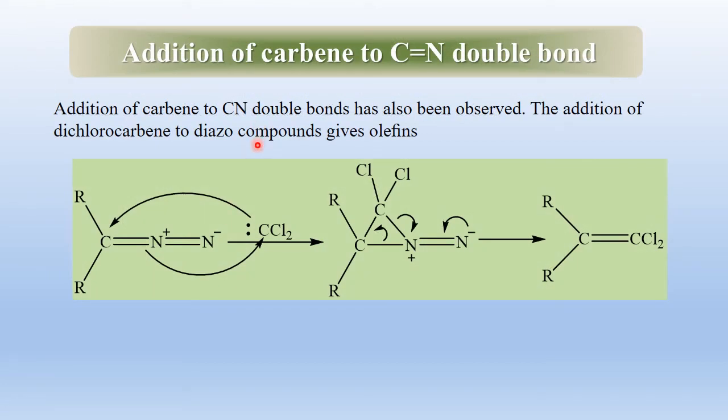Carbene can also be added to C=N. The addition of dichlorocarbene to diazo compound gives olefins. Addition of dichlorocarbene to C=N produces this three-membered cyclic ring. It will eliminate a nitrogen molecule to give an olefin.